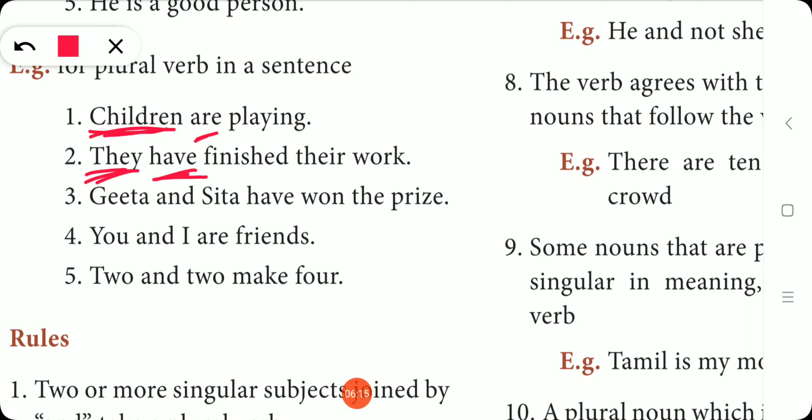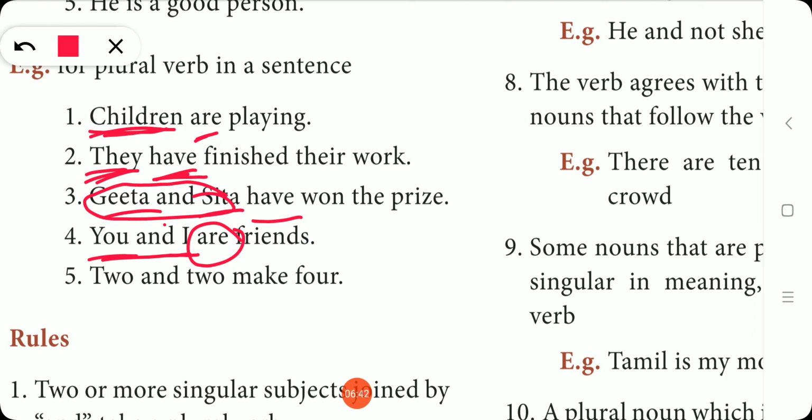Next, Geeta and Sita have won the prize. Geeta one girl, Sita one girl, totally two girls. So it is plural. So here have is a plural auxiliary verb. You and I are friends. You and I are plural, friends. 2 and 2 make 4.